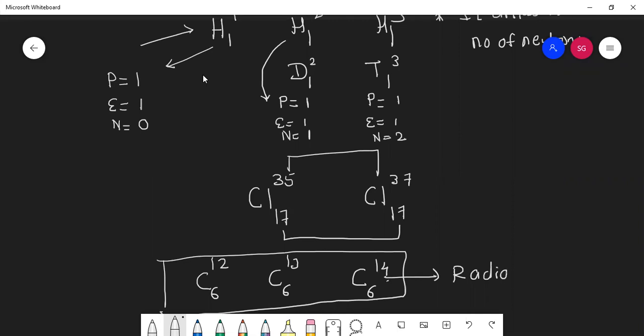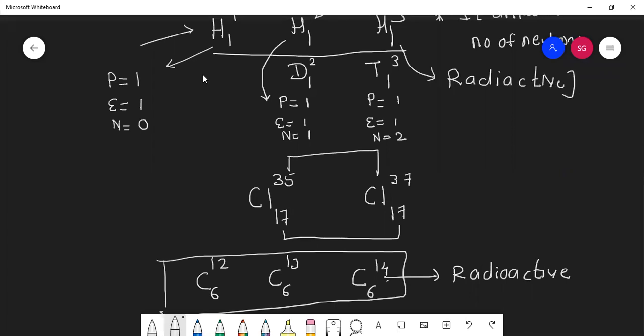Pranjal, one more question for you. Out of these three isotopes of hydrogen, which is radioactive? Three isotopes of hydrogen are there: 1,1, 1,2, 1,3. Which is radioactive? 1,3. Very good. Directly in JEE exam, once a question was asked, out of the three isotopes of hydrogen, which is radioactive? The answer was tritium, or hydrogen 1,3. Radioactivity, I already told you, is when a substance emits radiation on its own without any external help.